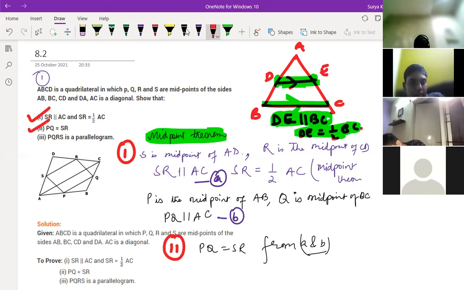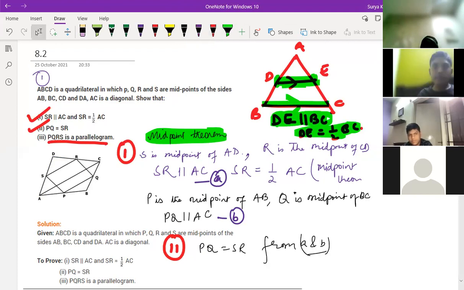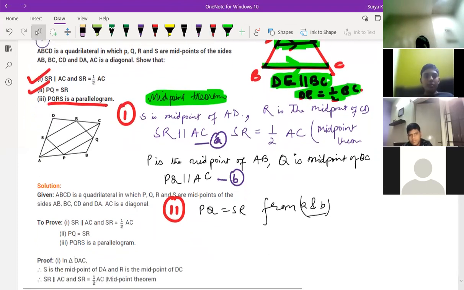Now how can we prove that PQRS is a parallelogram? Say Nihar, how can we say PQRS is a parallelogram? So PQ is parallel to SR, PQ is equal to SR. Therefore, PQRS is a parallelogram. It's easy, you know this one. Yes, sir. So here what is given? PQ is equal to, we'll write here simply.